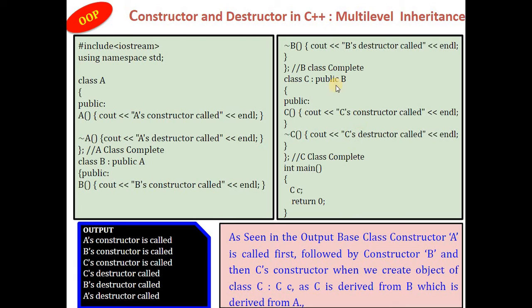In case of multi-level inheritance, I write class A, class B, where B is the derived class of class A and the base class of class C. If I have this hierarchy and I create an object of C class, first the class A constructor is called, then class B's constructor, then class C's constructor, and then in the reverse order C's destructor will be called, followed by B and A.